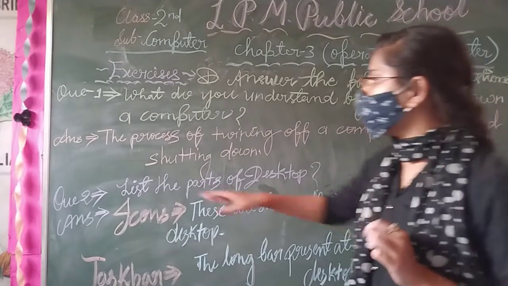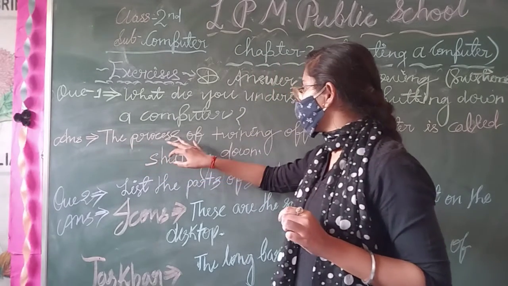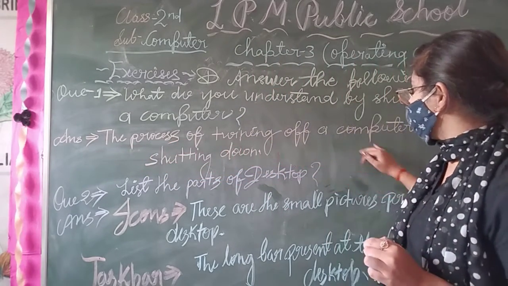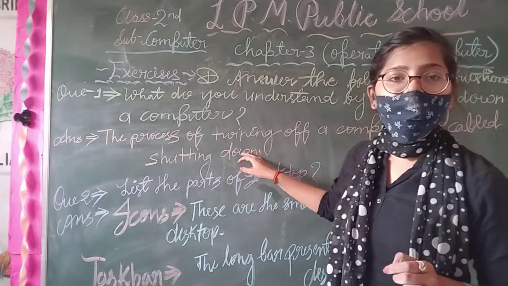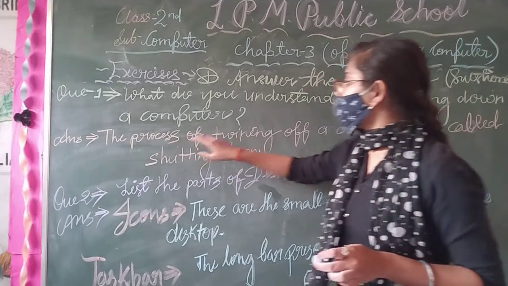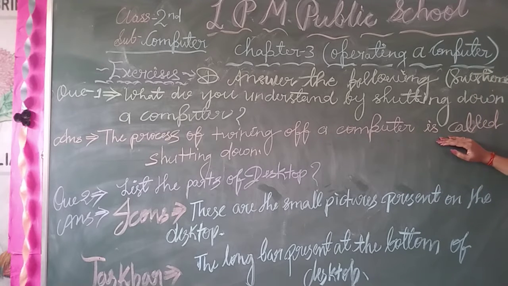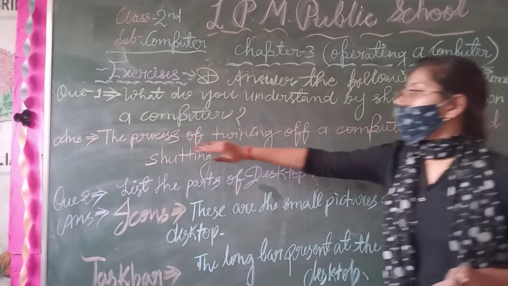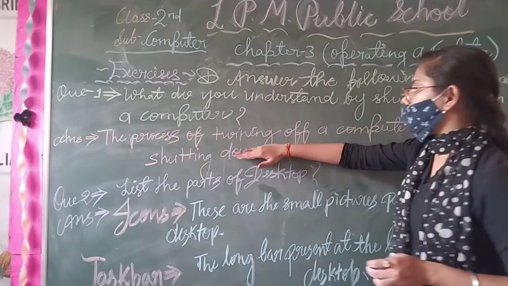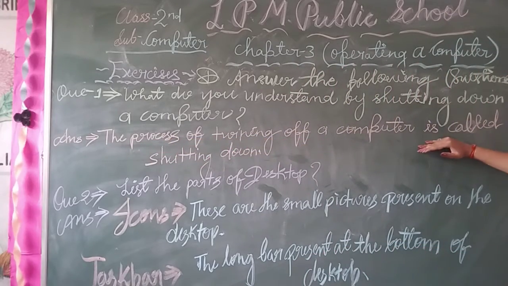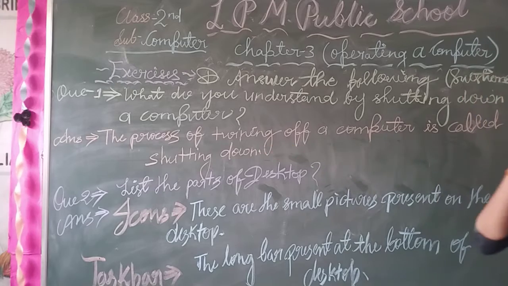So dear student, your answer is, the process of turning off a computer is called shutting down.